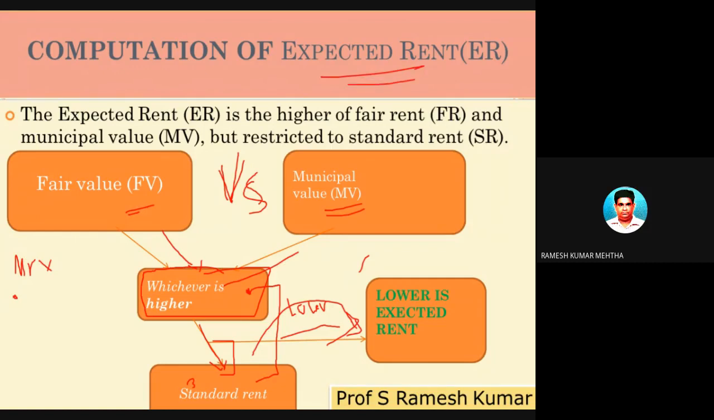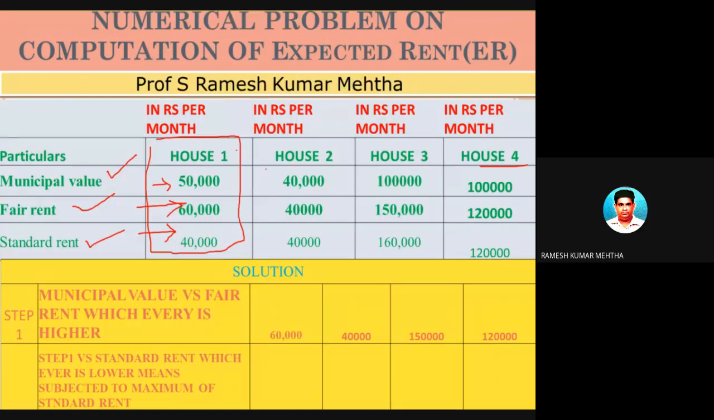Again, I am telling you, fair value versus municipal value, whichever is highest, take that, and then compare it with standard rent. After you compare, take the one which is lower among these two. Whichever is lower is the expected rent. So with this concept, let's do the problem to find out the reasonable expected rent, which is the first step of finding out the gross annual value.